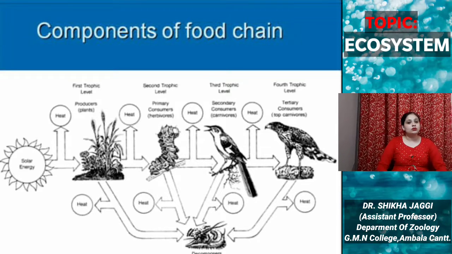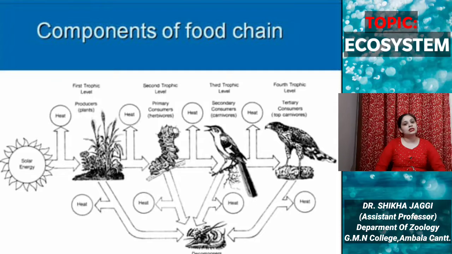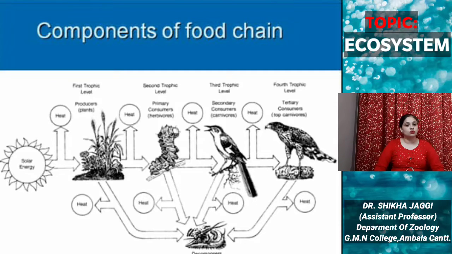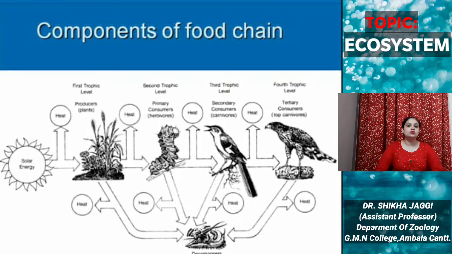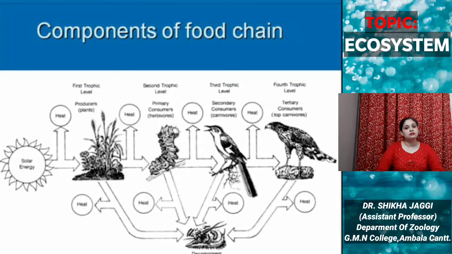The primary consumer or herbivore is eaten by the secondary consumer at the third trophic level, and only 10% energy is transferred. Some of the rest of the energy is liberated in the form of heat, and other is used by the organism itself for its metabolic functions.